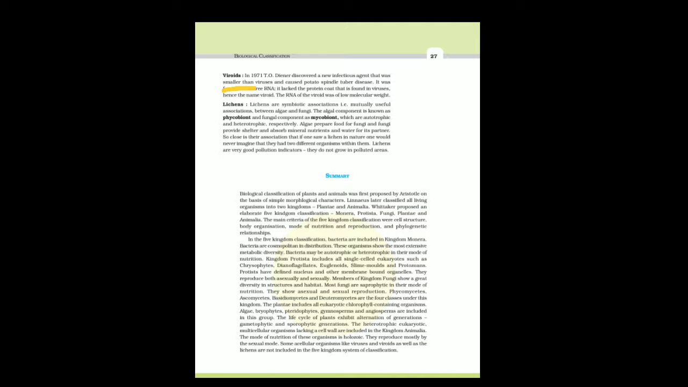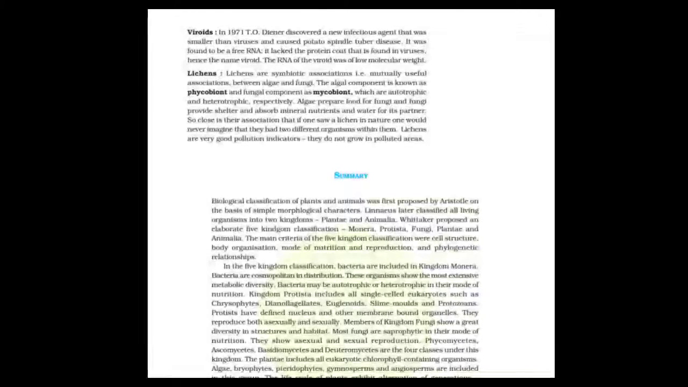The next one is lichens. Lichens are a symbiotic association between an algal component and a fungal component. Algae provide food, and fungi provide shelter and absorb nutrition and water for the algae. They are good pollution indicators as they do not grow in polluted areas. Lichens are only present in nature. They are not synthesized in the laboratory.